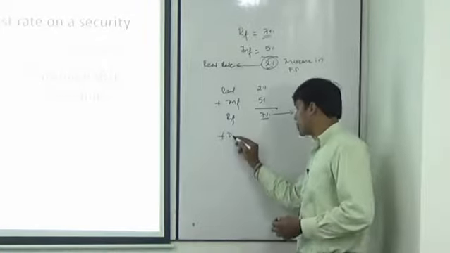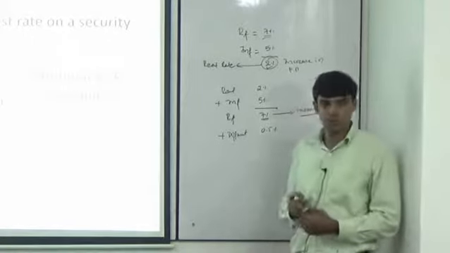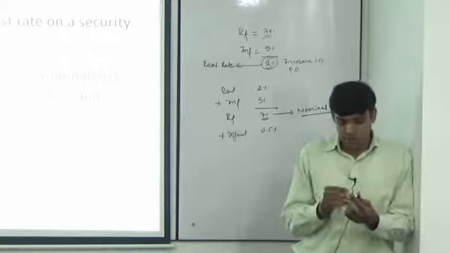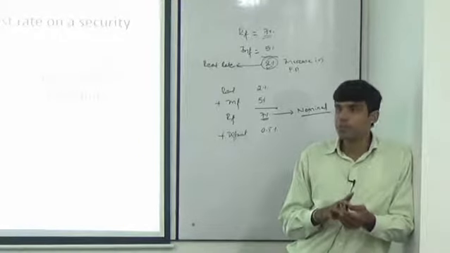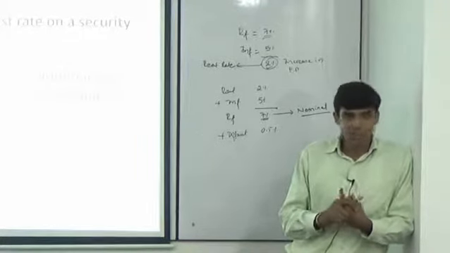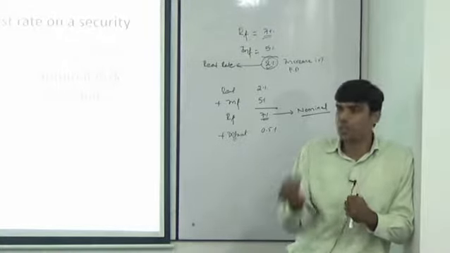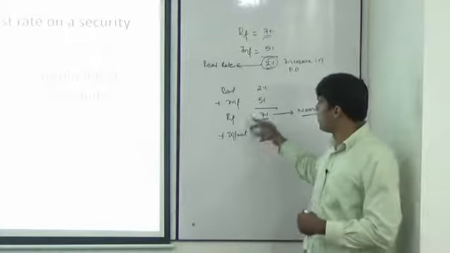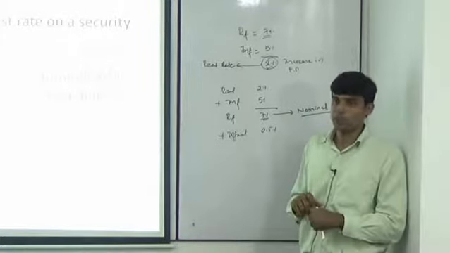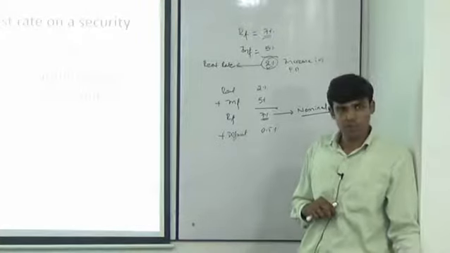That is known as the default premium, 0.5% over and above the risk-free rate. What is default risk? It is not like I am losing all my money, but untimely payment of interest and principal will be considered default risk. SBI apparently has no default risk, but it is not safer than government definitely. So we ask for a bit better return than the risk-free rate. So if I want to deposit in SBI, SBI should be offering me 7.5%. If it is not offering, I am just going to leave it.